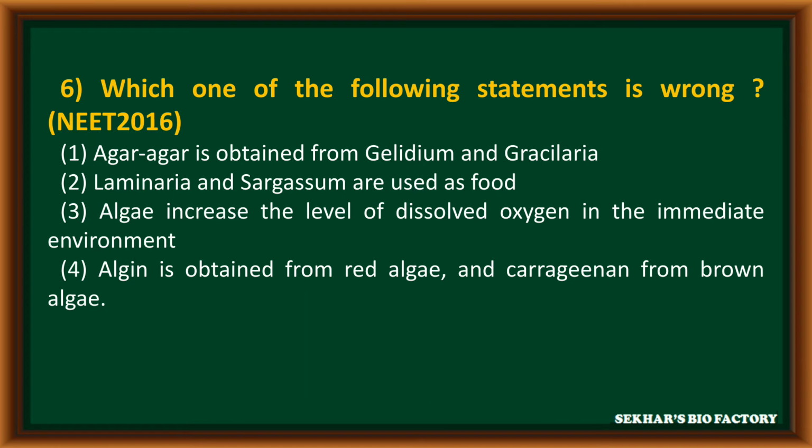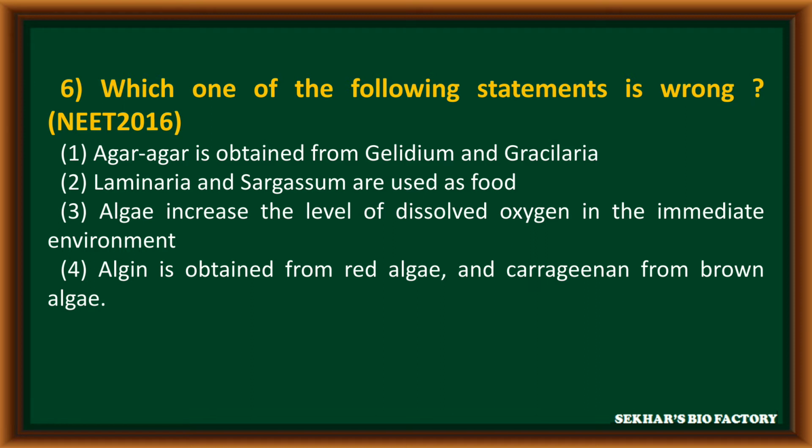Question number 6 from NEET 2016. Which one of the following statements is wrong? First option, agar is obtained from Gelidium and Gracilaria. Second option, Laminaria and Sargassum are used as food.